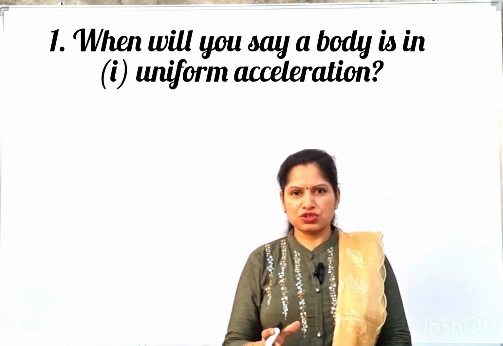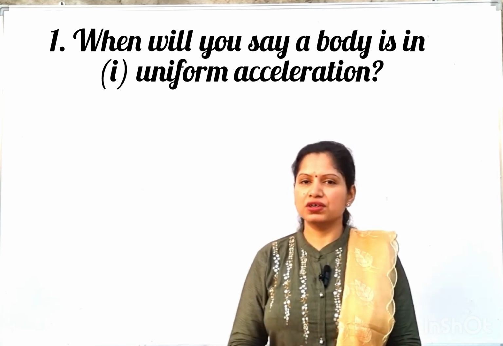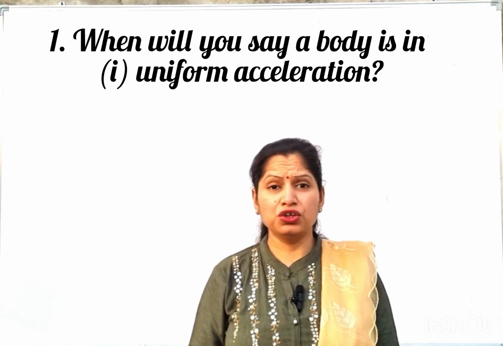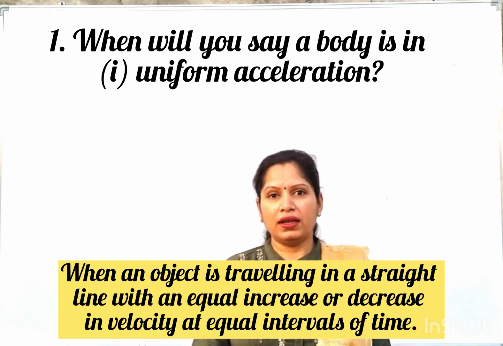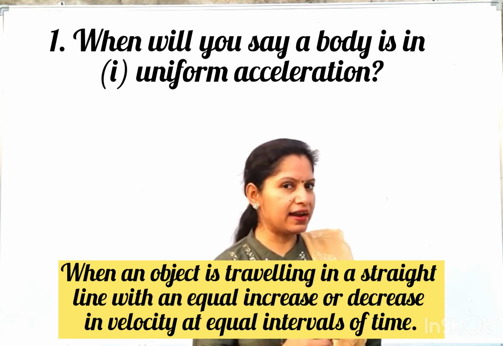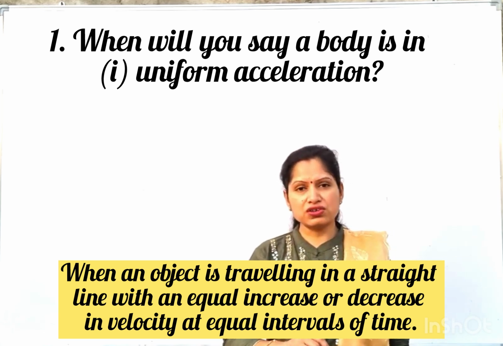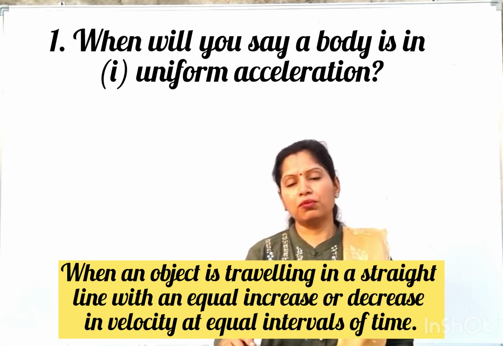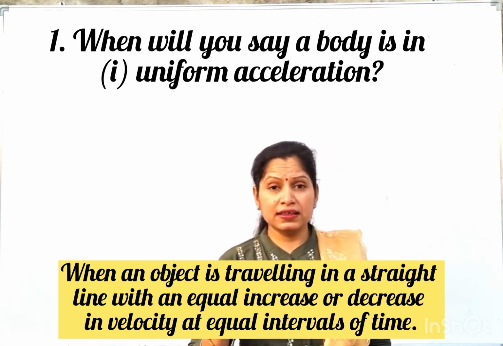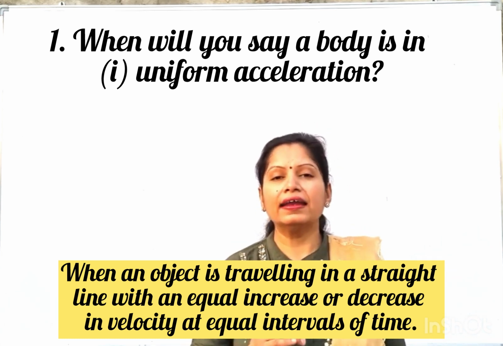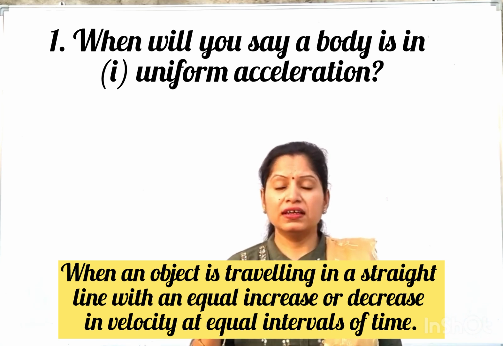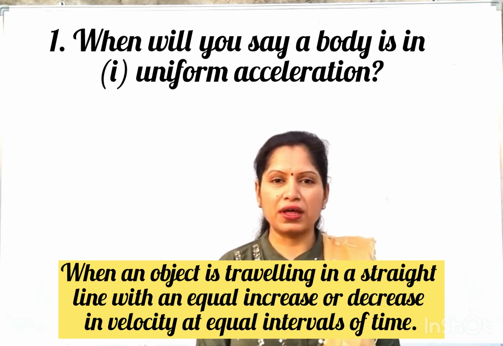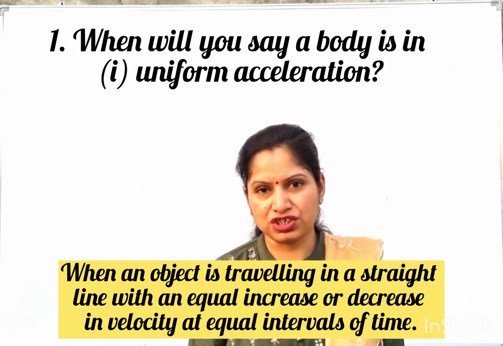So this question is having two parts. We are discussing the first part first. So how will you say that the object is there in uniform acceleration? When an object is moving in a straight line and its velocity is either increasing or decreasing uniformly. Uniformly means it is increasing or decreasing at equal amounts in equal intervals of time. Then such a motion is known as uniform acceleration.